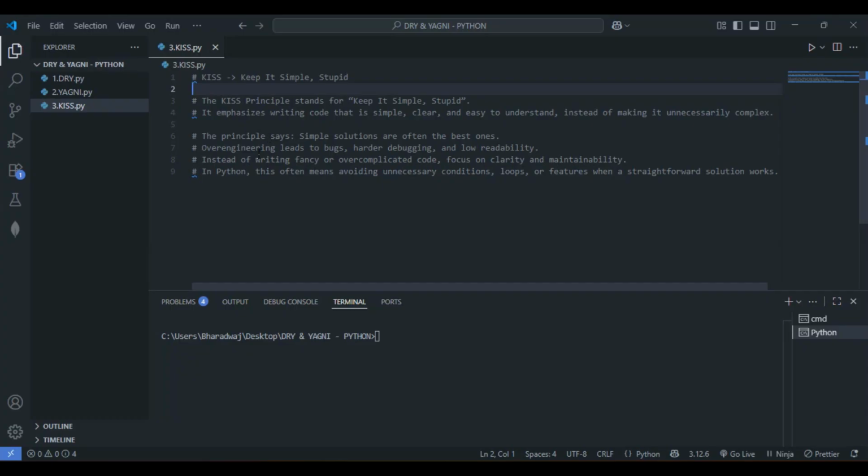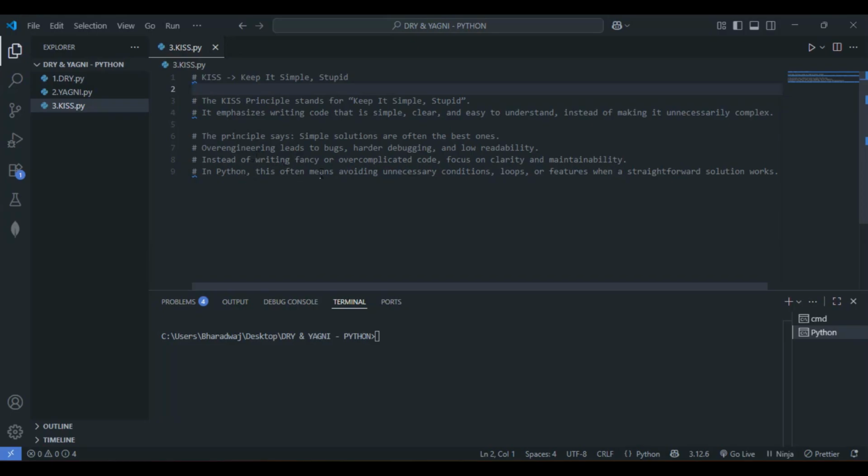So the principle says simple solutions are often the best ones. Over engineering mostly leads to bugs, harder debugging, and low readability, obviously.